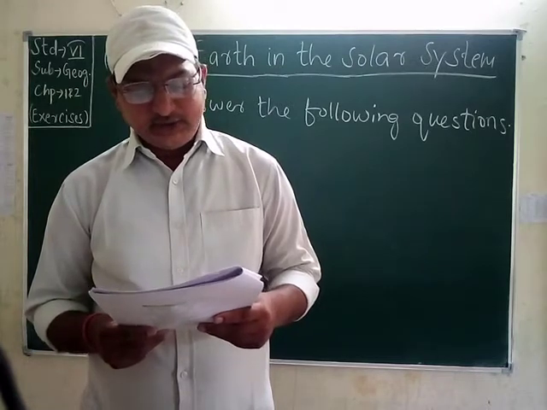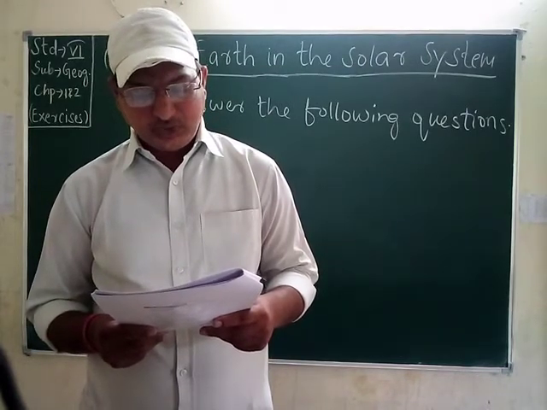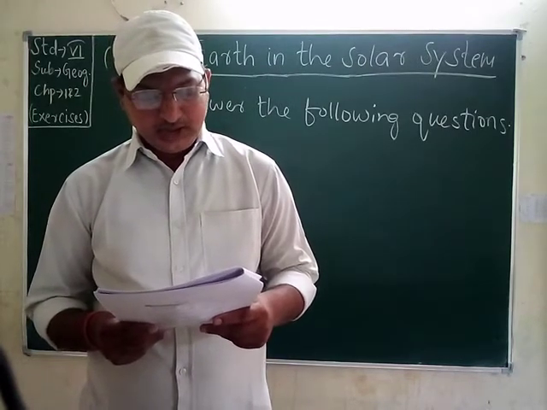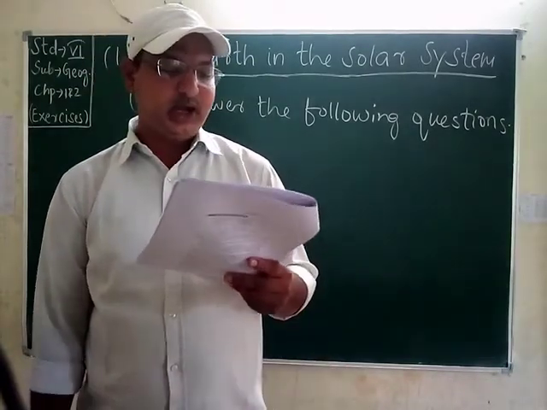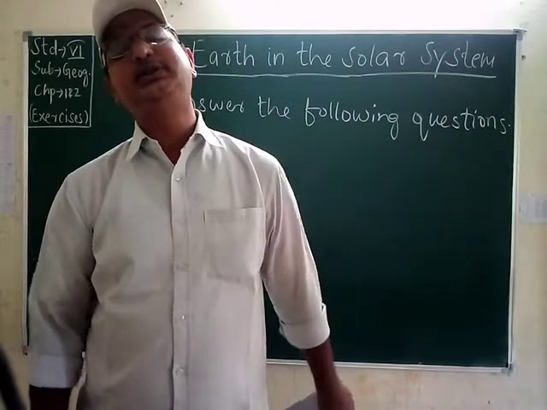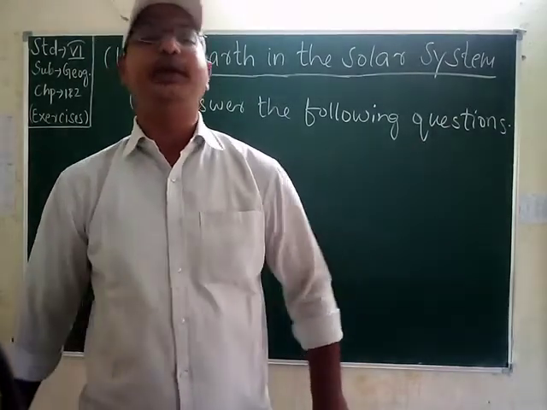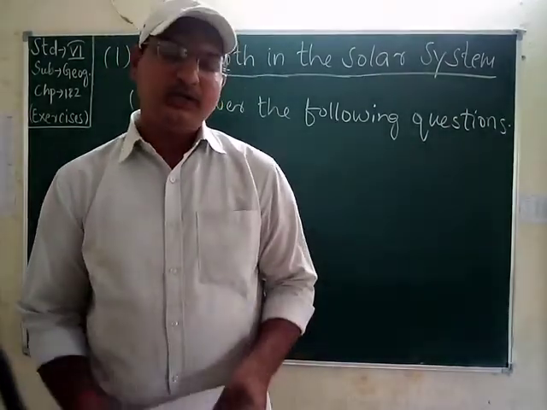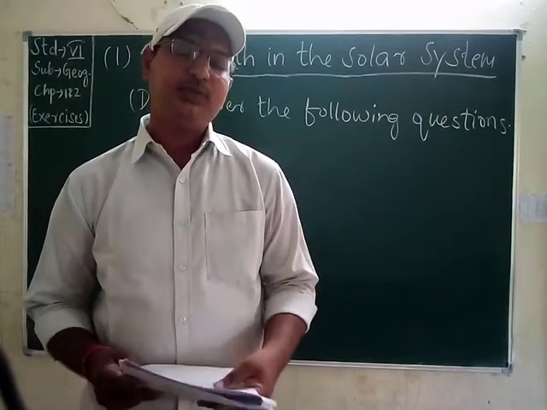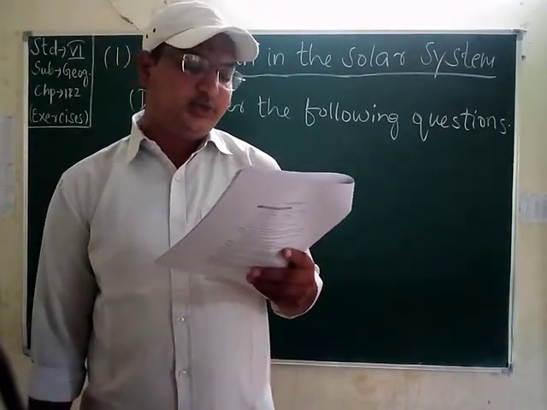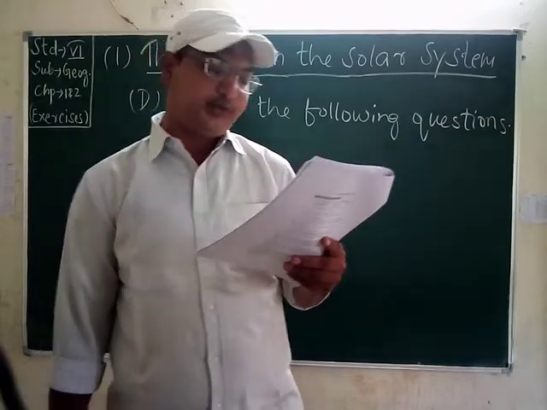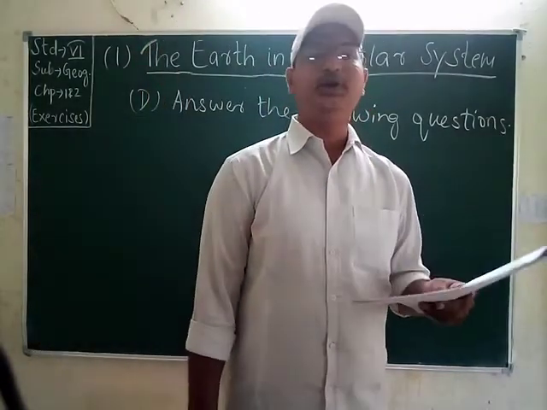The Earth completes its one revolution around the Sun in 365 days and 6 hours, and it rotates on its own axis in 24 hours. That is, it completes one day. Okay, as you know, the day and night are caused by the rotation of the Earth. The Earth looks blue from space due to the presence of water bodies. Okay, that is why it is called the blue planet.